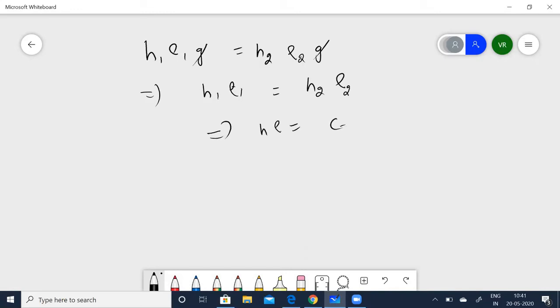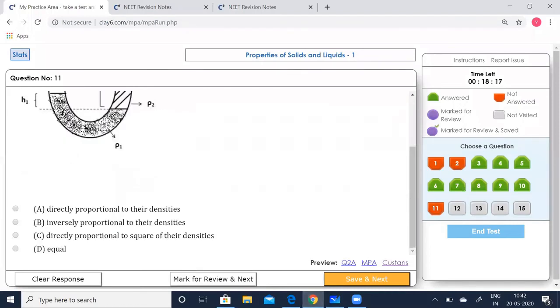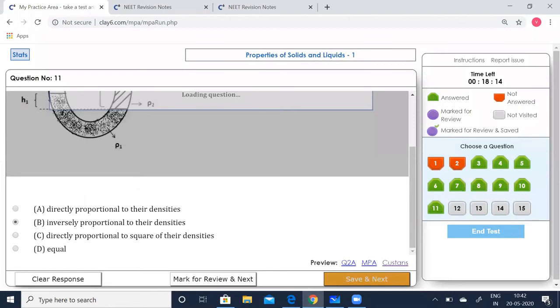Pressure at the interface of two liquids must be the same. So in that case, it is going to be H1 ρ1 G is equal to H2 ρ2 G. G and G get cancelled. So this implies H1 ρ1 is equal to H2 ρ2. Or you can say that H rho is equal to a constant. Or this implies H is inversely proportional to density, 1 by rho. So let's see which option is correct. Yeah, inversely proportional to the densities. Option B is correct. Save that, go to the next.